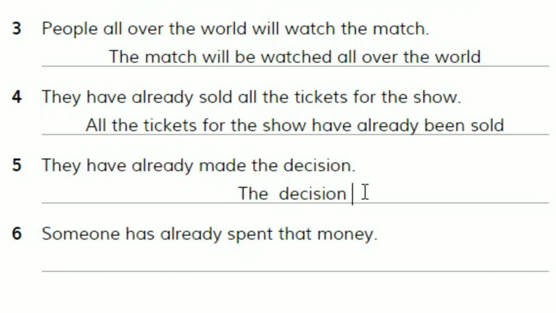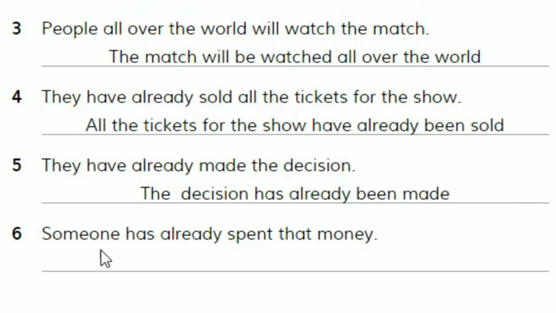That becomes present perfect of to be, which is has. Here we have has because the decision is singular. So we should use has, not have. The decision has already, we keep the adverb, already been made. The decision has already been made.